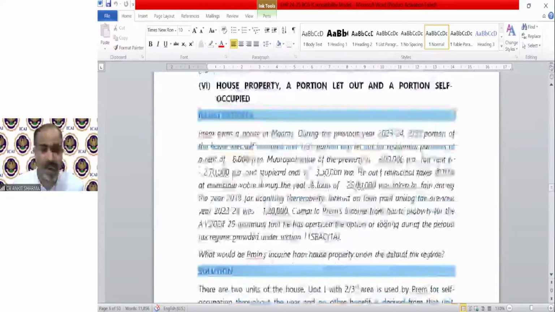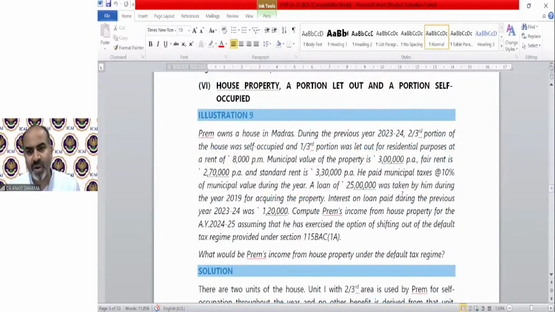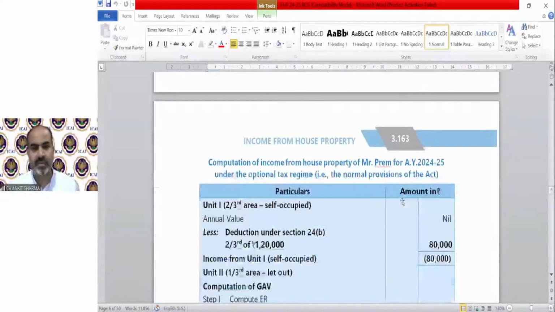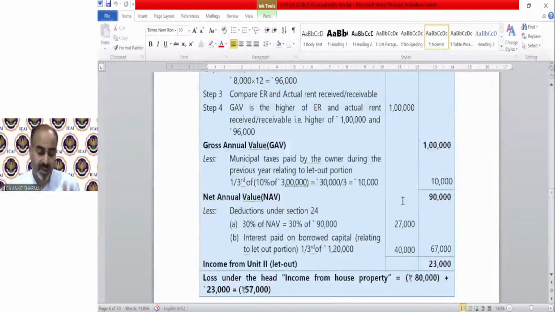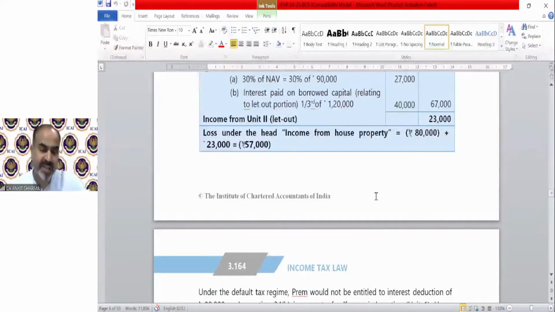Next is illustration number 9. A portion is let out and a portion is self-occupied. It's a simple question. You can solve it yourself. In this question, 1/3 part is let out, and 2/3 part is self-occupied. So all the values will be divided into 1/3 and 2/3: municipal value, municipal taxes, interest, etc. The self-occupied part is going to be solved as per case number A. Annual value nil. Only interest will be deducted. And the let out part will be solved as per case number D or E, depending upon whether there is unrealized rent or not.